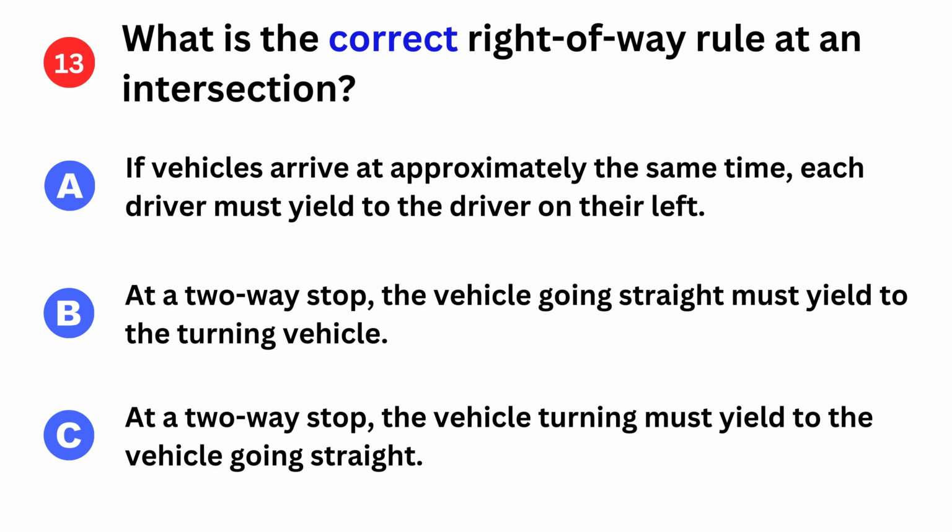What is the correct right-of-way rule at an intersection? A. If vehicles arrive at approximately the same time, each driver must yield to the driver on their left. B. At a two-way stop, the vehicle going straight must yield to the turning vehicle. C. At a two-way stop, the vehicle turning must yield to the vehicle going straight.